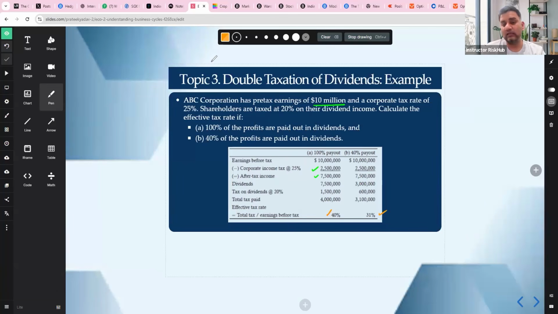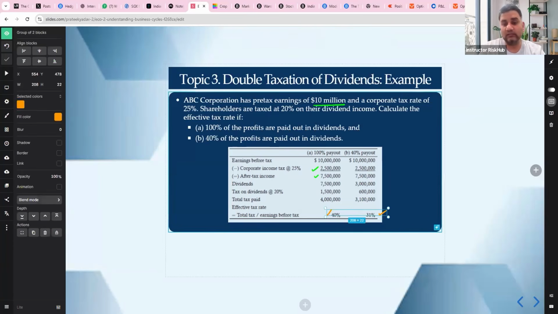So what are we getting here? What we are seeing here is that if 100% of profit is paid in dividends and 40% of profit is paid in dividends, there's a difference. The lower dividend payout leads to a lower effective tax rate. So that's what we can keep in mind, that you don't need to pay out the whole of your after-tax income as dividends. So that's the whole idea.